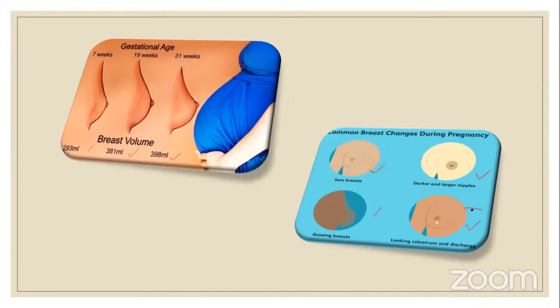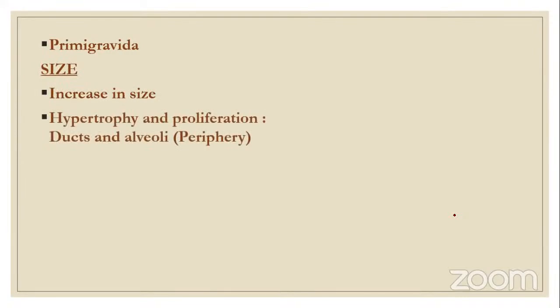This is one of the important signs in a woman who has not given birth and has not lactated at all. Colostrum production and leakage or discharge of colostrum is an important sign of pregnancy. In a primigravida, the size increases. Why is primigravida put here? The maximum changes are observed in a primigravida. In a multipara, the changes are not appreciated that well. So breast change is seen maximally in a primigravida, the first-time pregnancy.